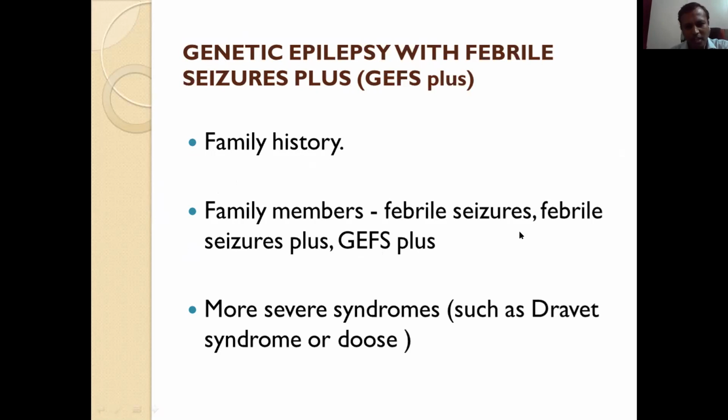Family members may have febrile seizure plus or GEFS plus, or more severe syndromes like Dravet syndrome can be present in the family. Dravet syndrome has SCN1A mutation. At one end, it can present as Dravet syndrome; at the other end, in some patients, we can get genetic epilepsy with febrile seizures plus. So one gene causing different phenotypes, that is phenotypic variability.